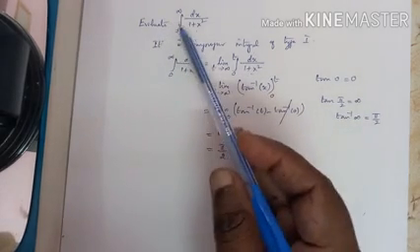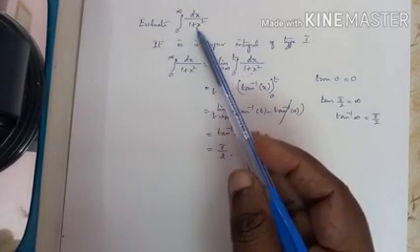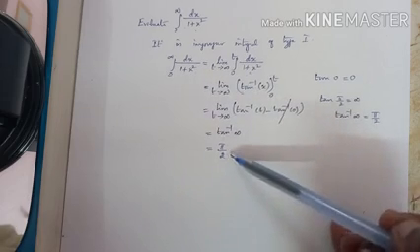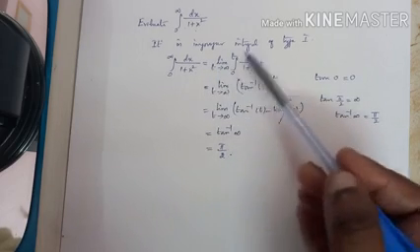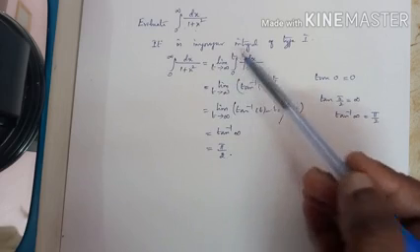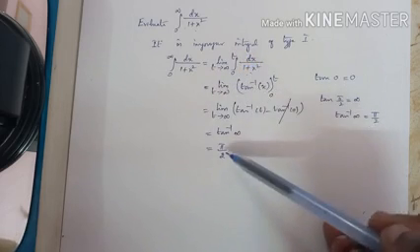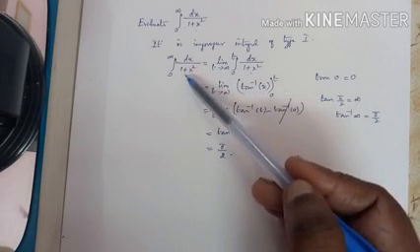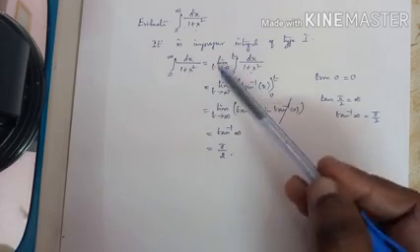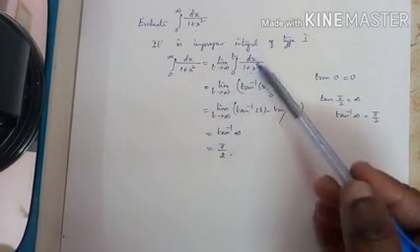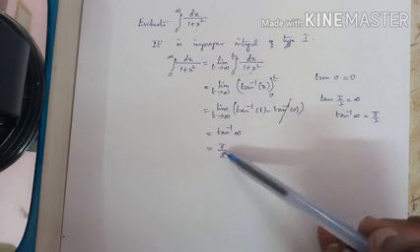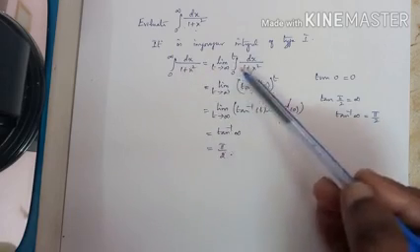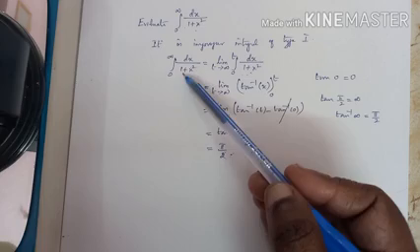In case they ask you whether the integral is convergent or divergent, listen here. When the value of the integral exists, you can even say the limit t tends to infinity of the integral 0 to t f of x dx exists, then the given integral is convergent. Otherwise it is divergent. If the value of the integral exists, the given integral is convergent. If it does not exist, then it is divergent.